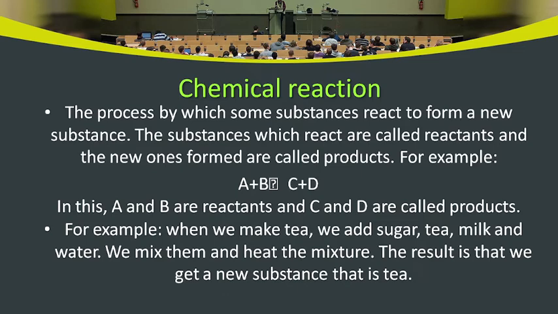For example, when we make tea, we add sugar, tea, milk and water. These are reactants. Then we mix them, we heat them, and what is the product? Product is the tea. This is the new substance which we get.